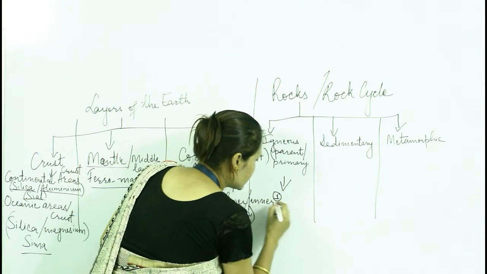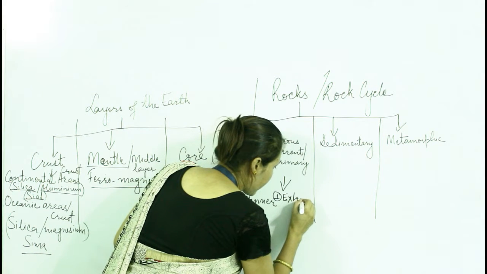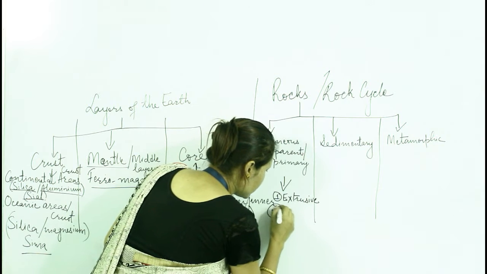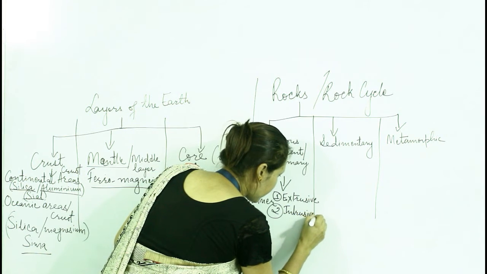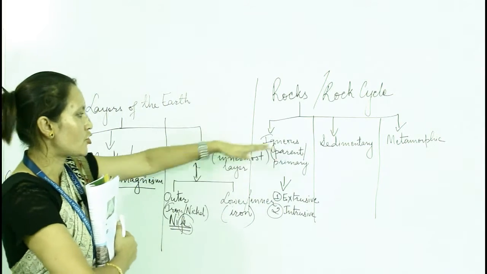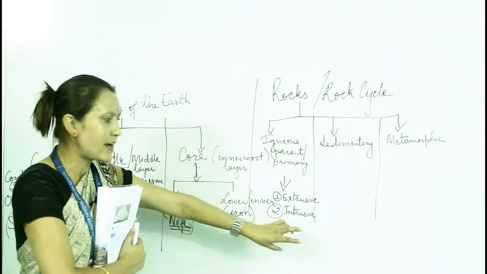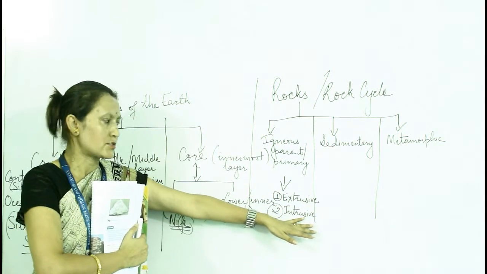One is extrusive, and number two is intrusive. Igneous rock, that is called parent or primary rock, is again divided into extrusive igneous rock and intrusive igneous rock.